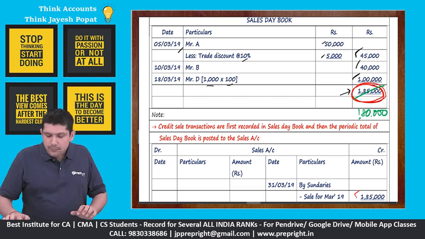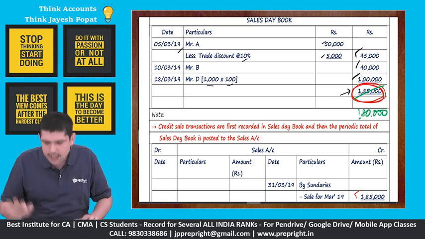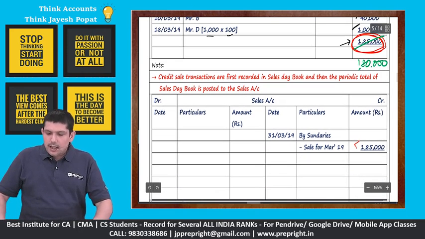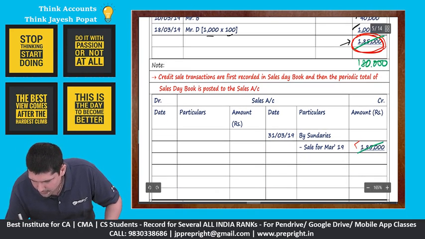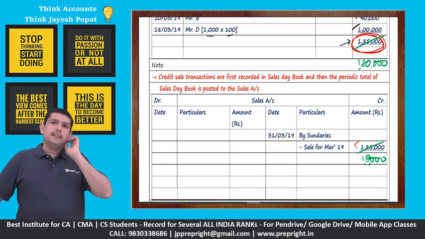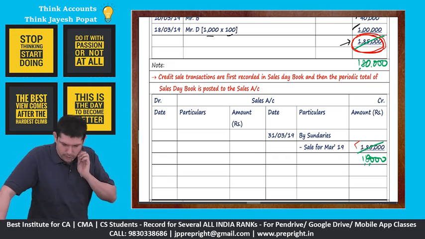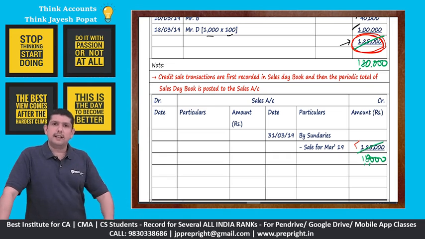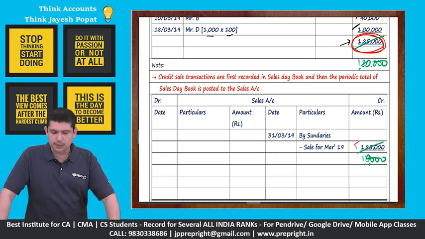See what will happen. Once we total this as 180, we will post in our sales account 180. We totaled it short, so we'll post 180 to our sales account. So our sales account is undercast by rupees 5,000.